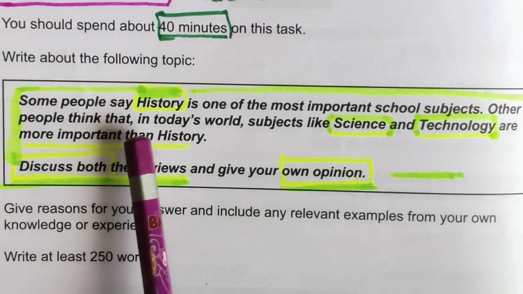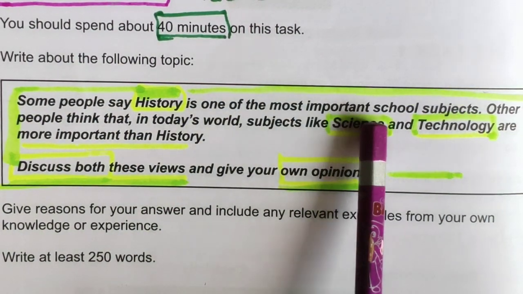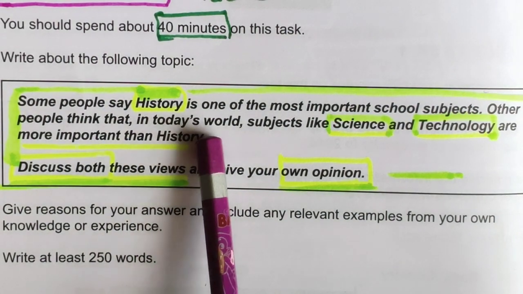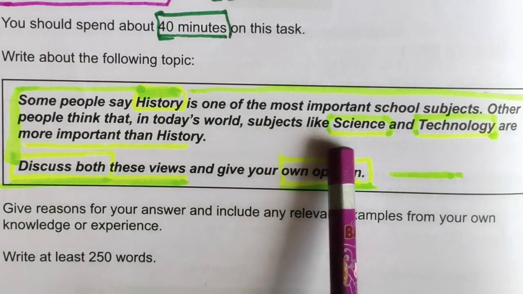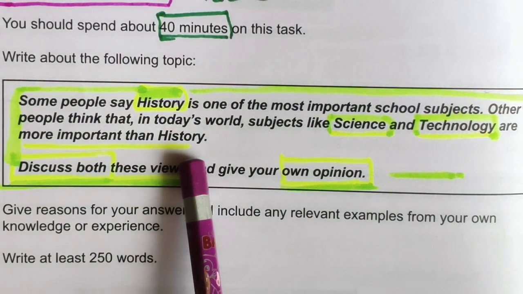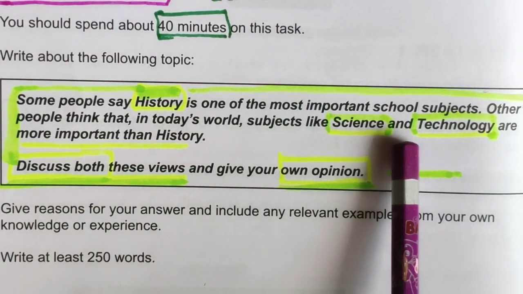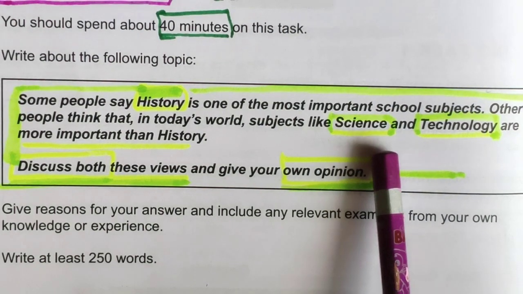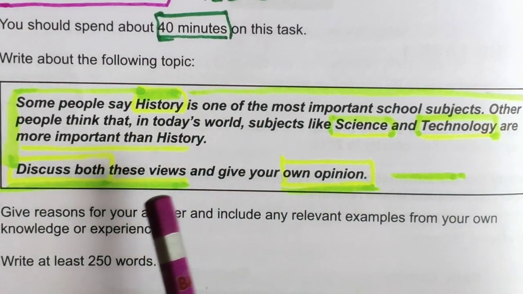So some people are in favor of history as one of the most important subjects, but others say that in today's modern world, subjects like science and technology are more important than history. It means history should be set aside, and the more important subjects should be taught here in the school curriculum.